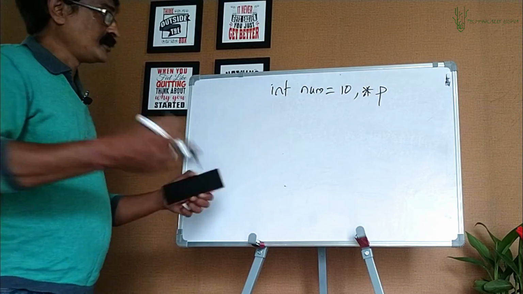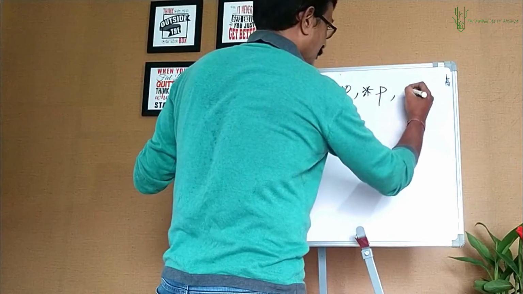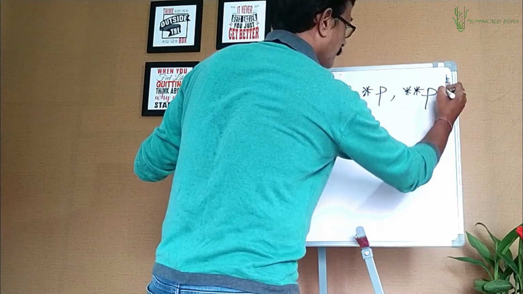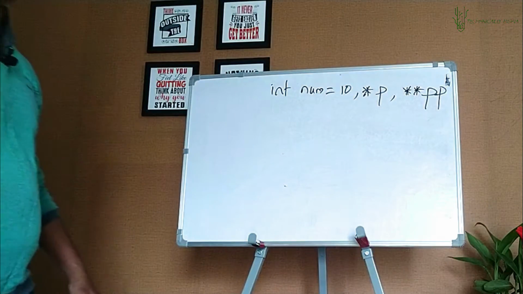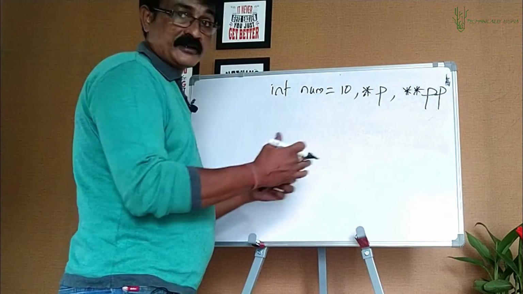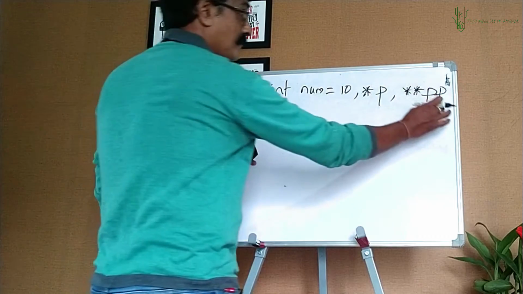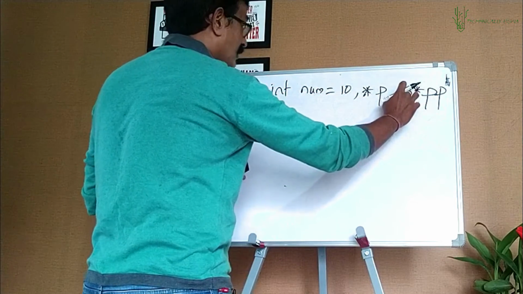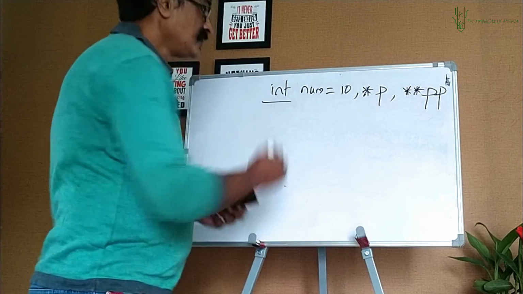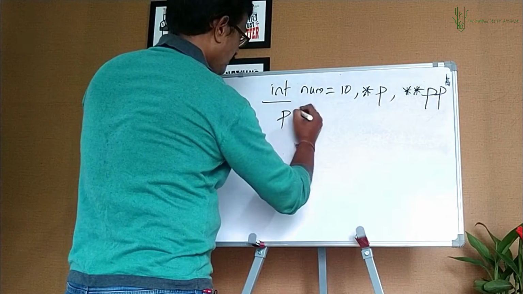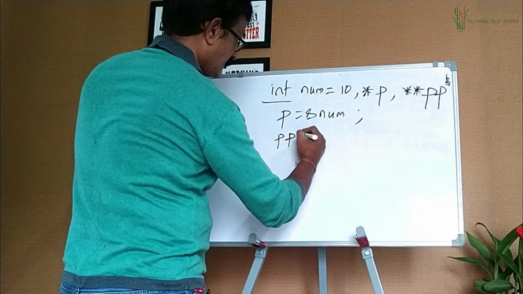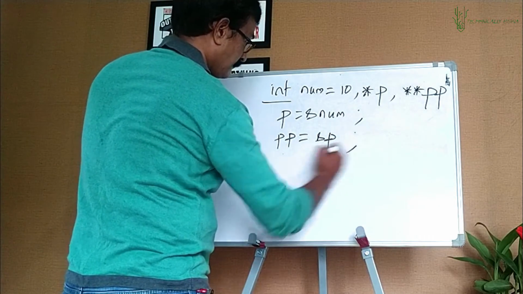What is p? A pointer to an integer, and look at this. What is pp? pp is a pointer to a pointer. Here you will understand why I told you read it from right to left. pp is a pointer to another pointer of which type? Integer type. That's how you read pp. Got it? Now, what I do is this: p equal to ampersand num, pp equal to ampersand p.